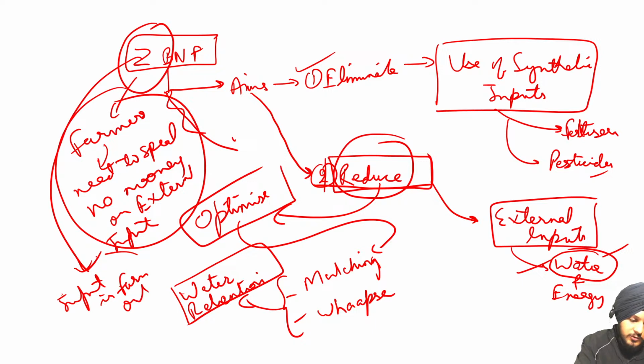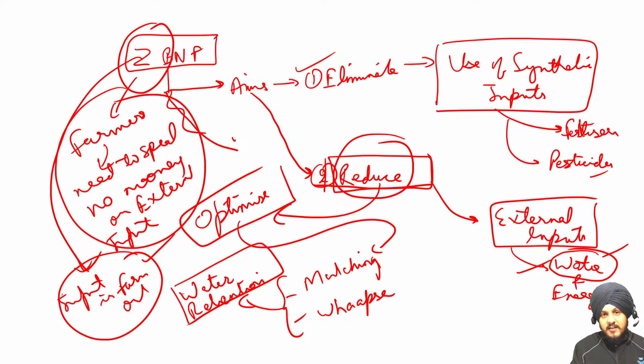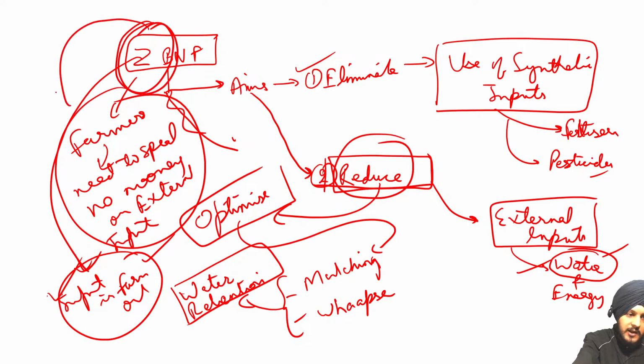So whatever inputs or whatever technology or the readily available material that is there in the farm, this technique aims to use only those inputs and not the external inputs. And that's why it is called the zero budget farming, because the farmer does not have to make any expense with respect to the external inputs or the synthetic inputs such as the pesticides, fertilizers, or the advanced machinery for irrigation, all those type of things. So a zero budget natural farming provides the alternative to that. So this is the basic understanding regarding the zero budget natural farming.